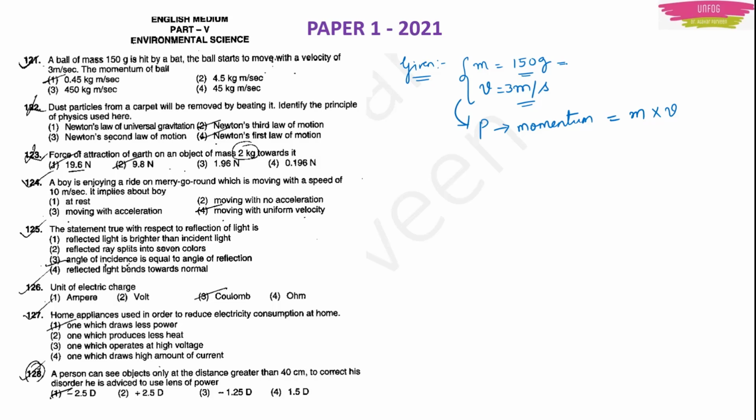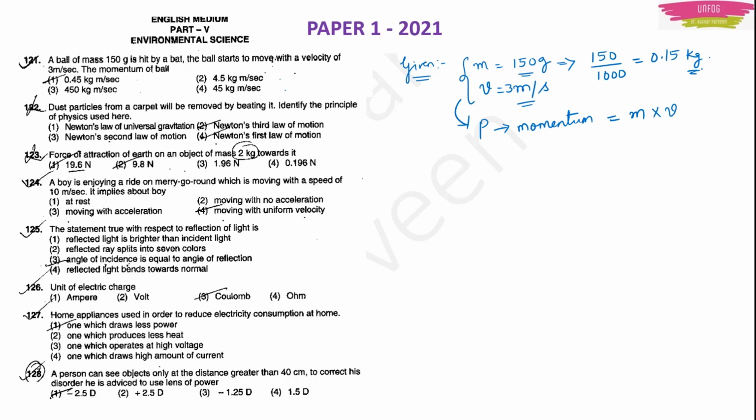In mass you have gram, right? You see the options. Is there gram in any of the options? No. In all of the options there is kg. So you have to convert these grams into kg first. How will you convert? You have to divide 150 by 1000, because 1 kg is equal to 1000 grams. This will give you 0.15 kg.